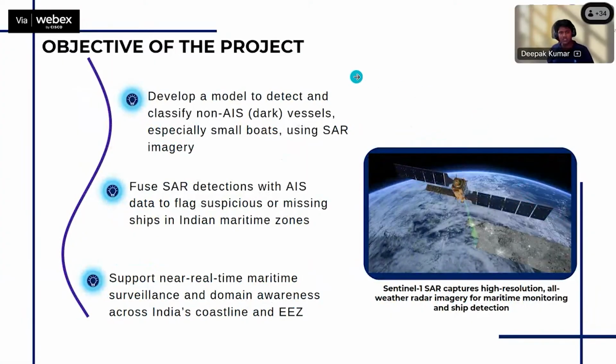The objective of this project is to develop a model for those ships which don't have any AIS system, or even if they have, they turn it off, using SAR images. SAR images are taken from the Sentinel-1 satellite, and they will be fused with the AIS data. This helps in getting the required information about the region where SAR images should be taken. This model will help in near real-time maritime surveillance around the Indian region.